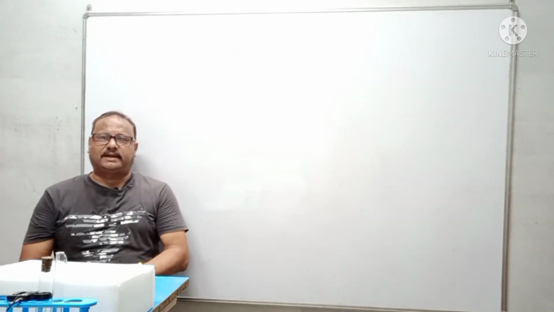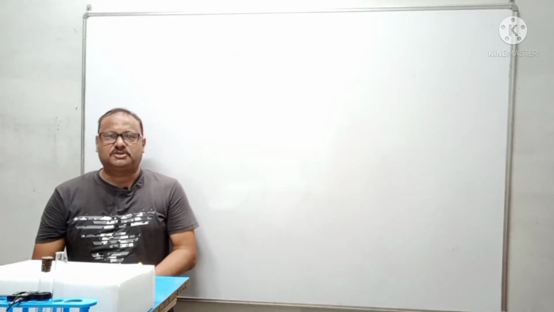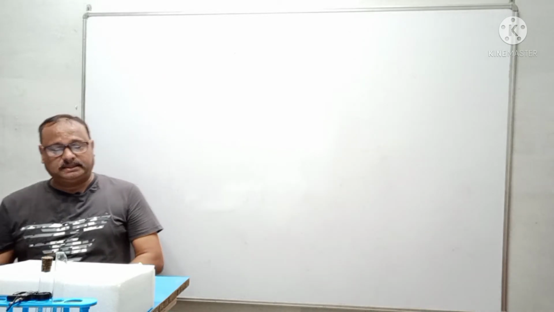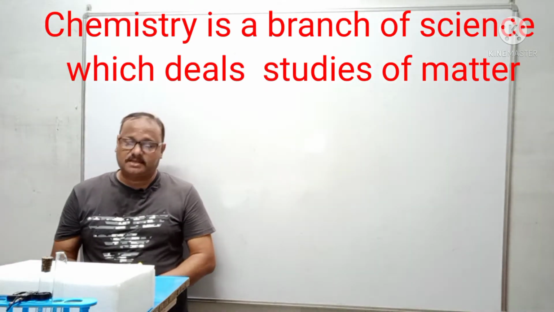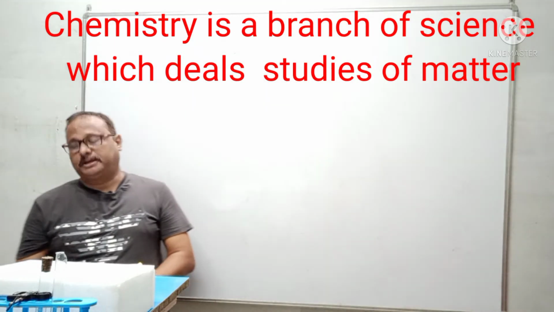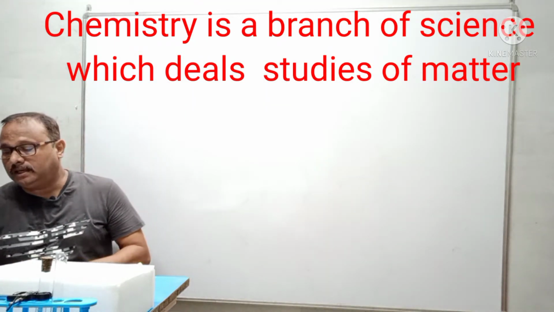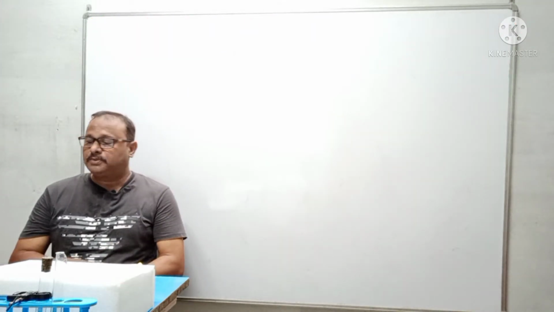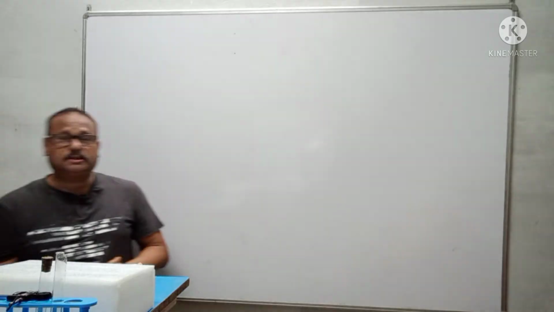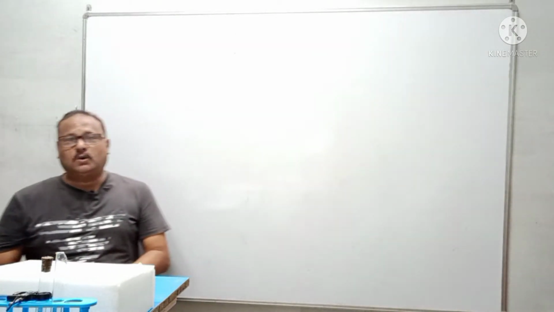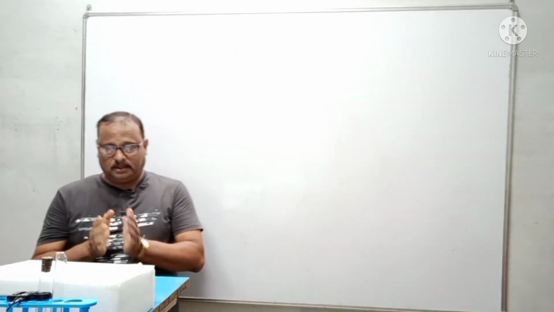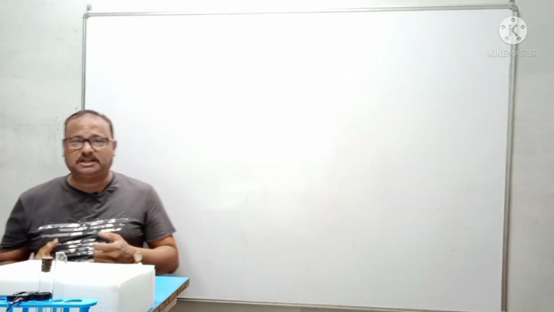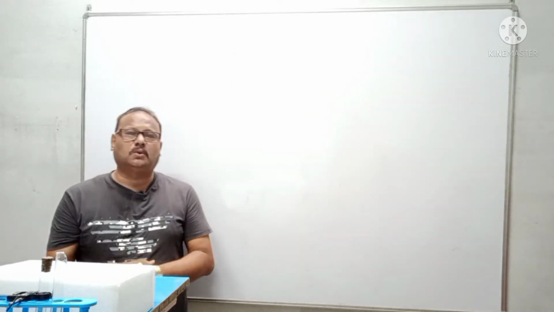Hello, once again we are back with our chemistry part, and we know very well chemistry is a branch of science which deals with the study of matter, or we can say that to learn chemistry or to understand chemistry we have to first understand all the terms related to matter. Now the part of science that deals with the study of matter, the structure, the composition, the interaction, and everything is called chemistry.